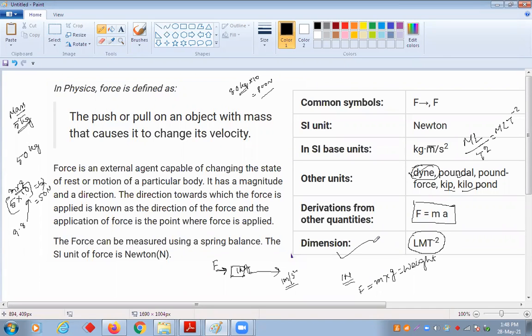Force is an external agent, an external thing that is capable of changing the state of rest or motion of a particular body. Suppose an object is in rest position.